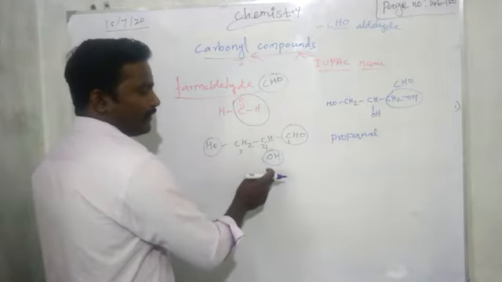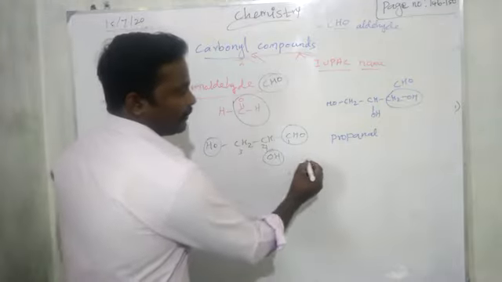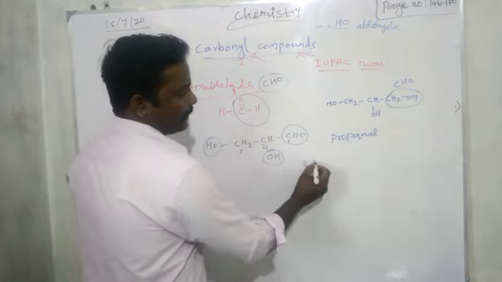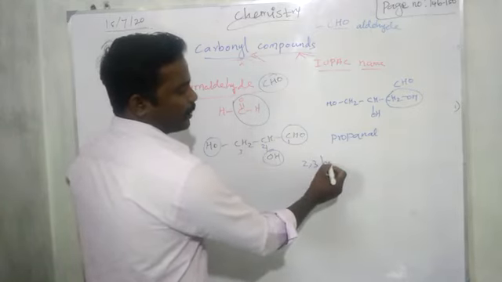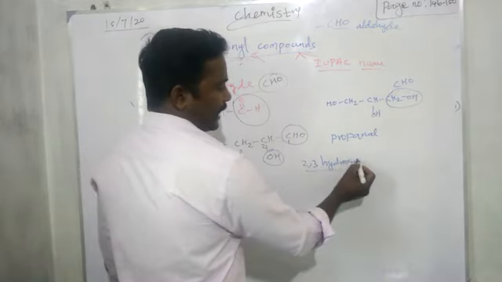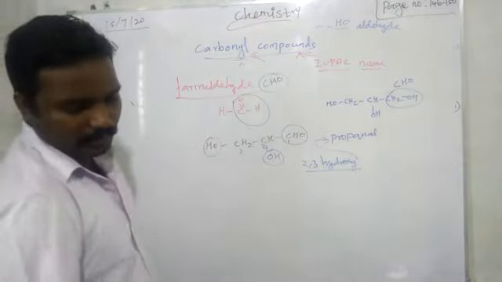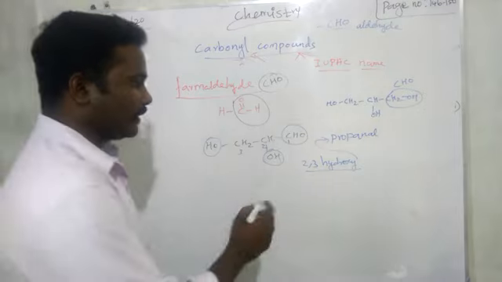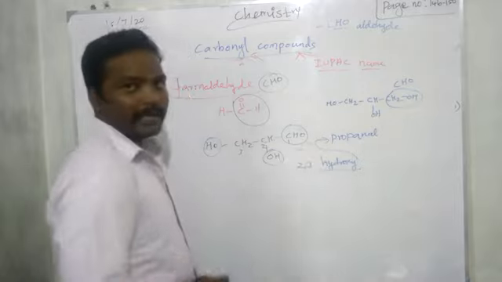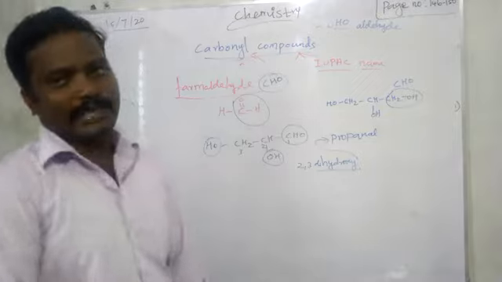So second carbon having one OH group, third carbon also having one OH group. So prefix you want to add. What prefix? Second and third having OH group. OH group means how do you call? Hydroxy. So 2,3-hydroxy propanal. That is the name of glyceraldehyde. Here one more mistake I did. 2,3. Okay. How many hydroxy groups? 2, 1, 3, 1. So dihydroxy propanal.